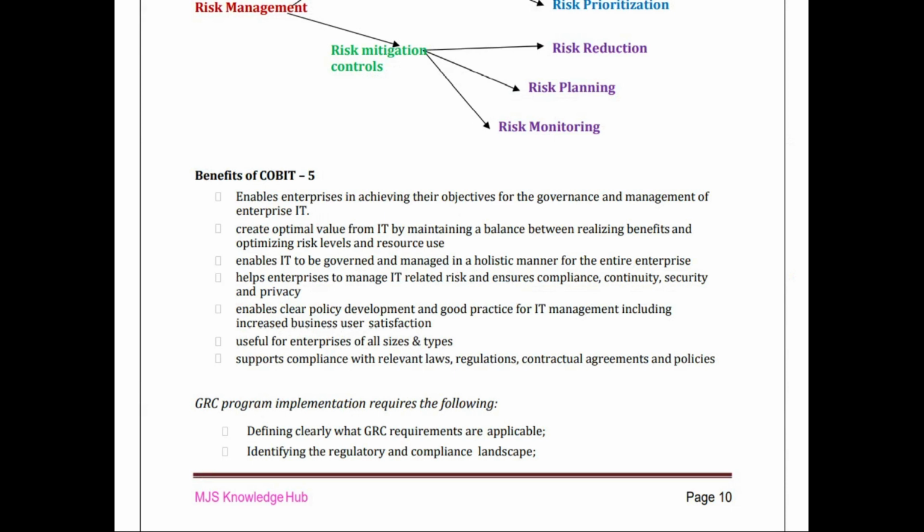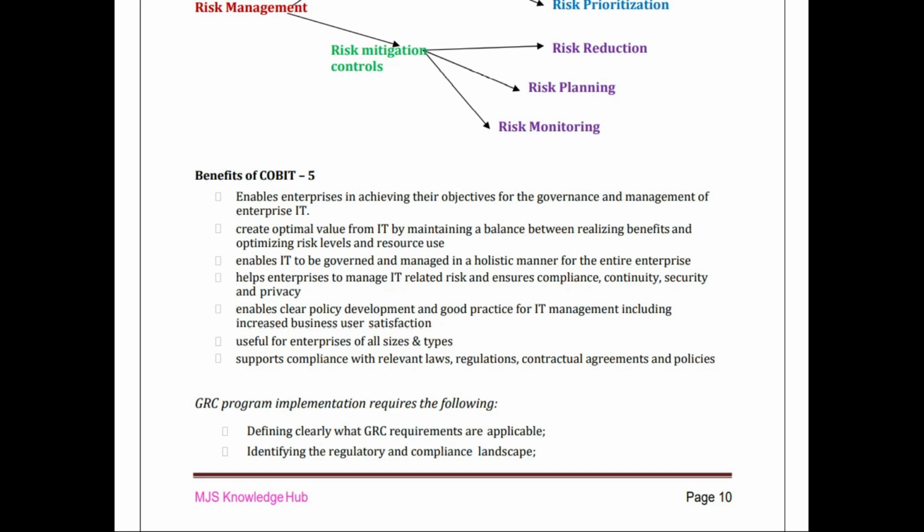Let us see here. This is the last day revision PDF where few points will be taken while revising the MCQs. What are the benefits of COBIT-5? It enables the enterprise in achieving their objectives for the governance and management of enterprise IT. It creates optimal value for the IT by maintaining a balance between realizing the benefit and optimizing the risk levels and resource use.